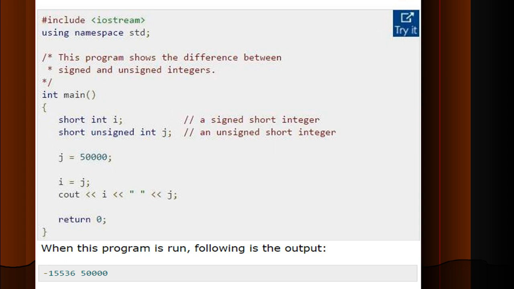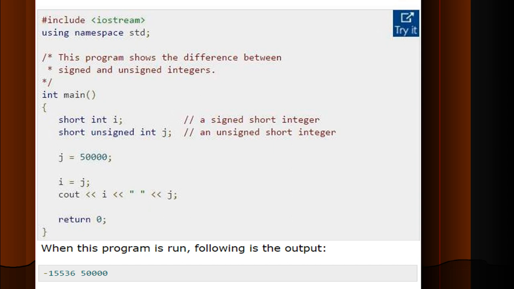So let us see a small simple program. Hash include iostream. If you are not using .h, we can write it like this, using namespace std. This varies depending upon the compiler that we use to run our program. This program shows the difference between a signed integer and an unsigned short integer. In general, an integer is a natural number, but when we are using short int i, let us see the output and how it is specified.